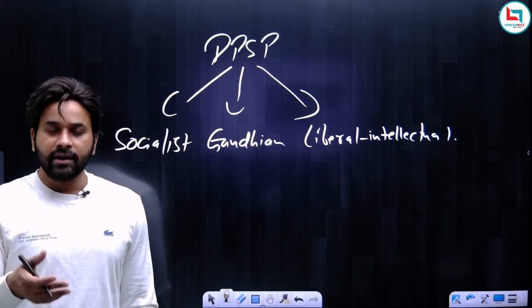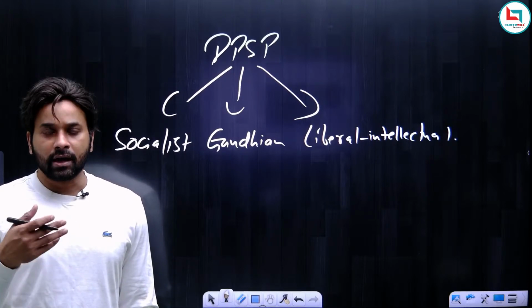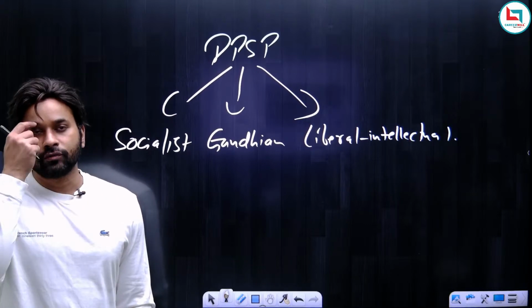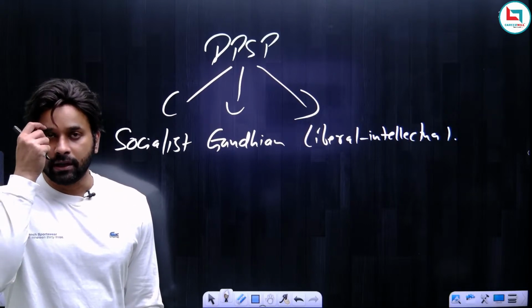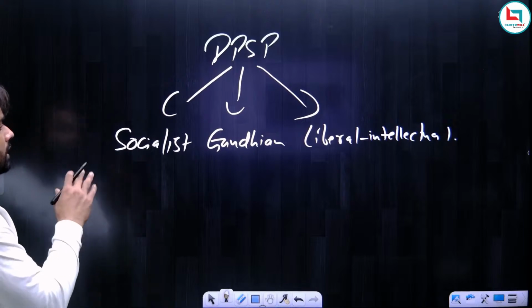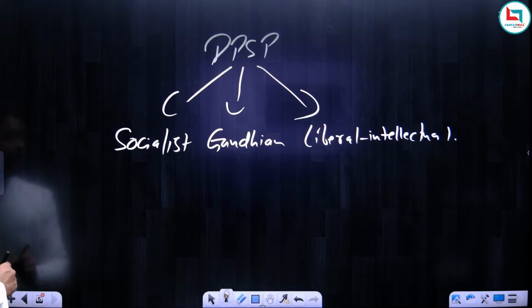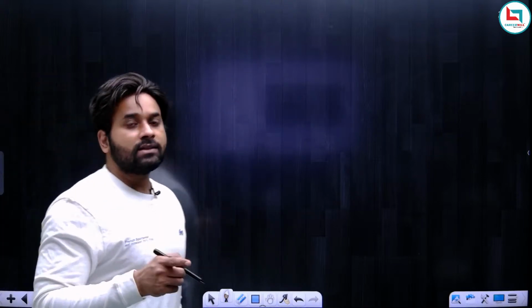After reading the chapter DPSP, they come to the conclusion that yes, these are the philosophies or ideologies enshrined in the chapter DPSP. So one more thing that you have to remember in this chapter is this. Now we can start with the articles. Let us start with Article 36. In this chapter, it starts from Article 36 and ends at Article 51.